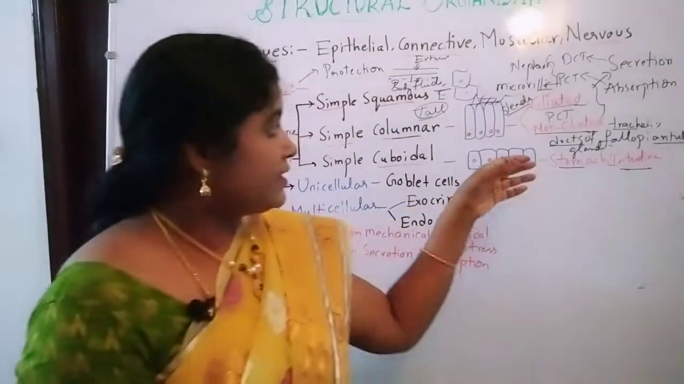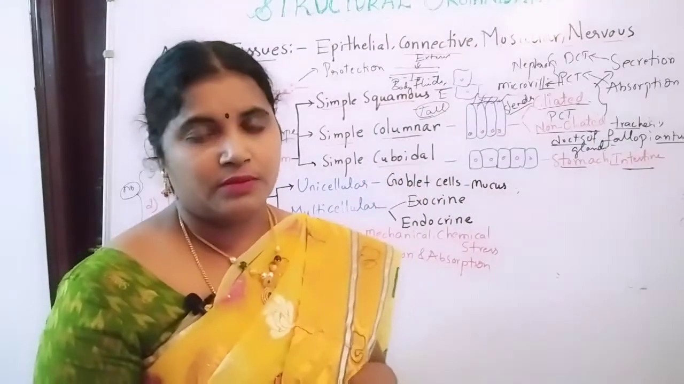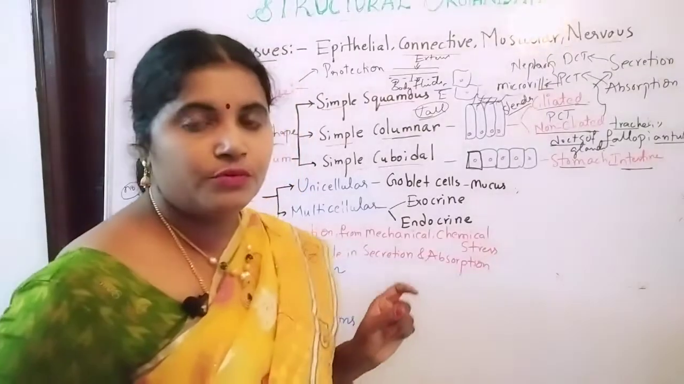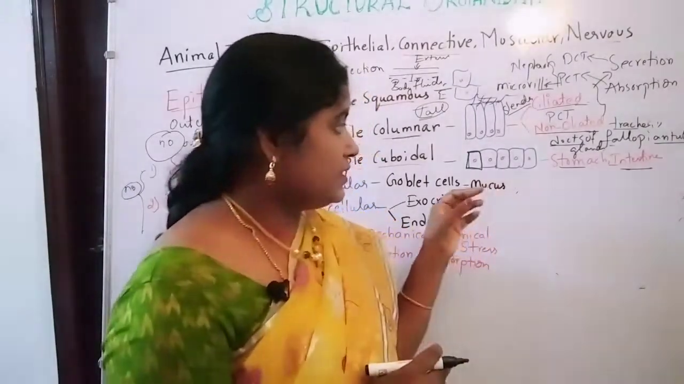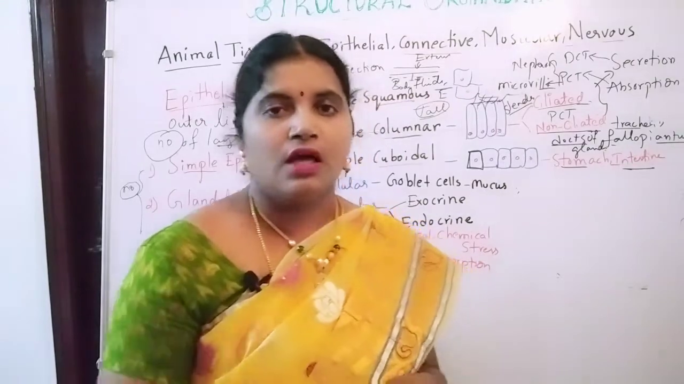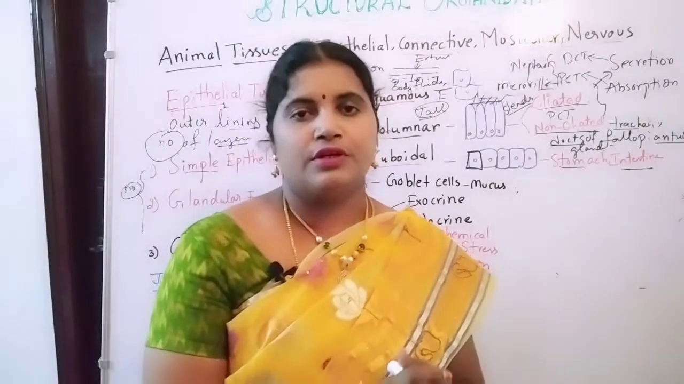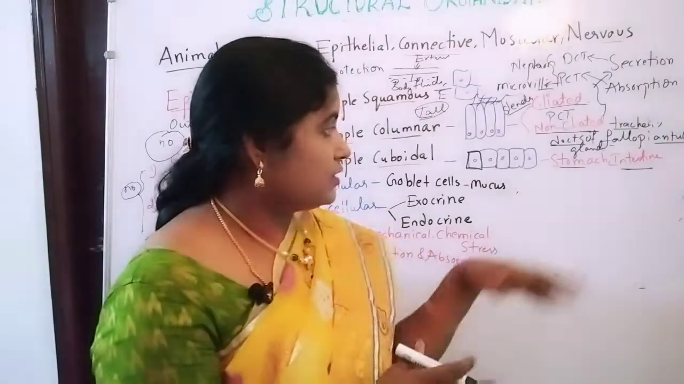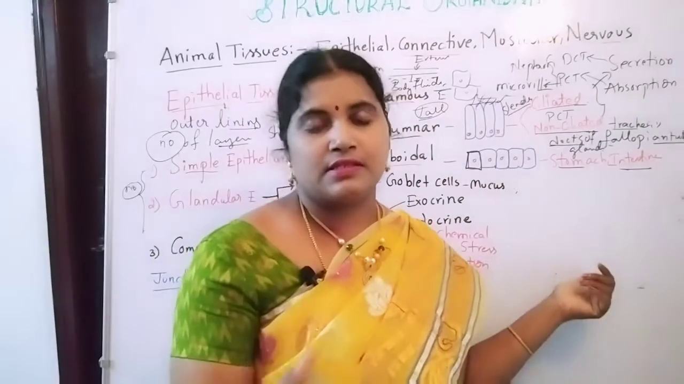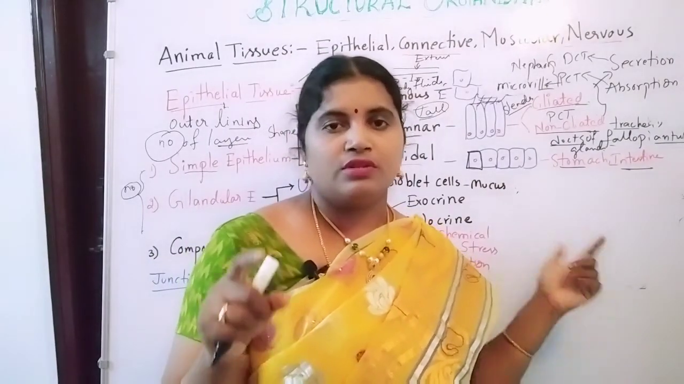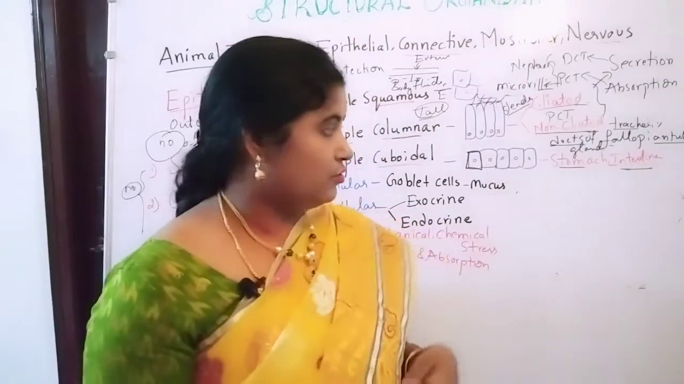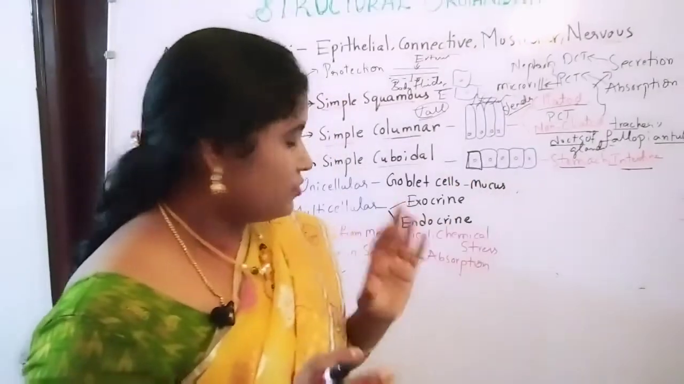Next one is about simple cuboidal epithelium. Simple cuboidal epithelium contains cube shaped cells, with the nucleus. It is present in the stomach and intestine region, and it also plays an important role in secretion and absorption. The stomach contains gastric glands and the intestine contains intestinal glands in the epithelium, releasing enzymes for the digestion purpose. Those are the simple epithelium.